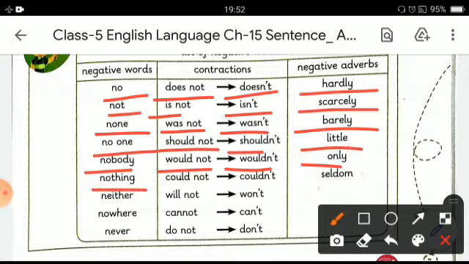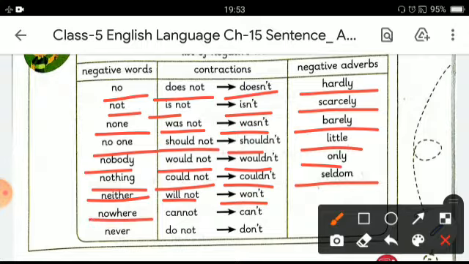Nothing, could not, in contraction form it is couldn't, and the negative adverb is seldom. Same, neither, will not becomes won't, nowhere, cannot becomes can't, never, do not becomes don't.